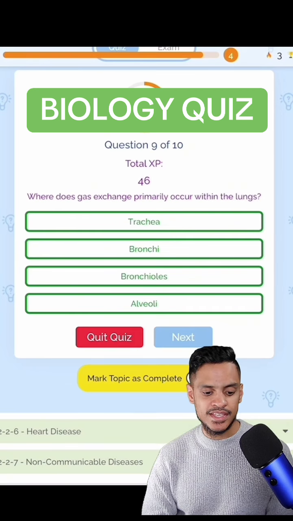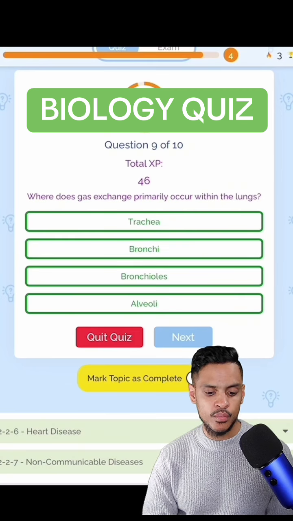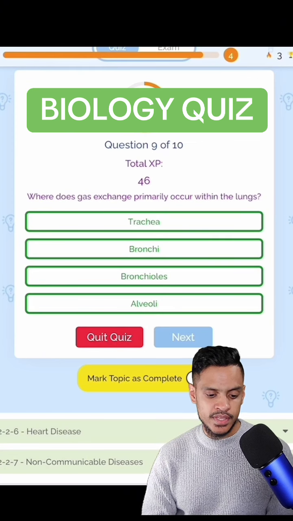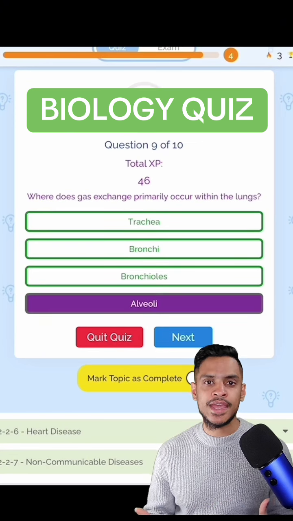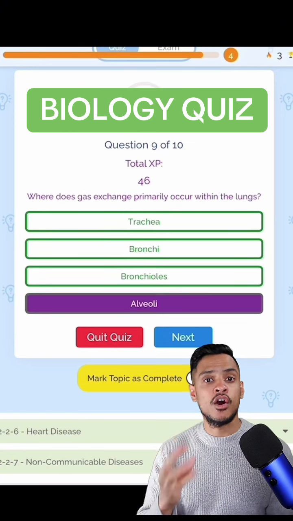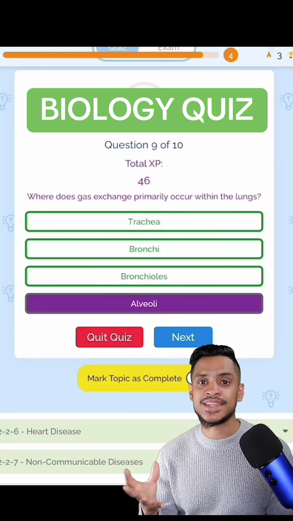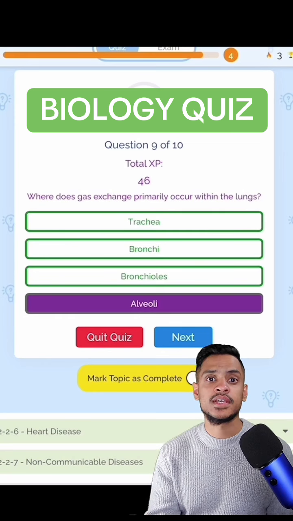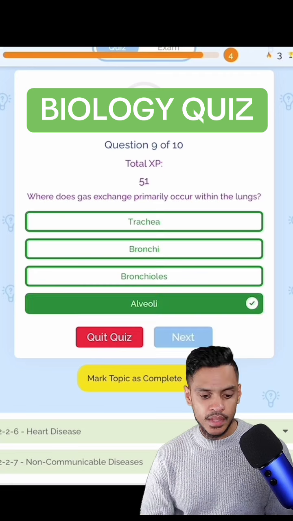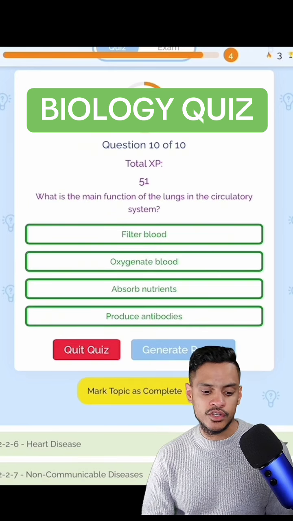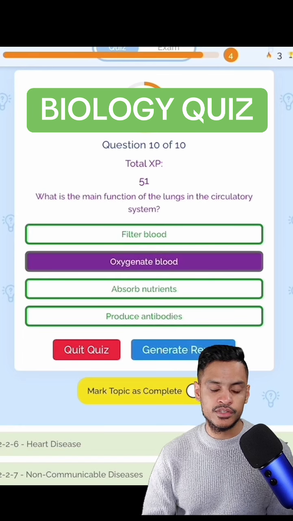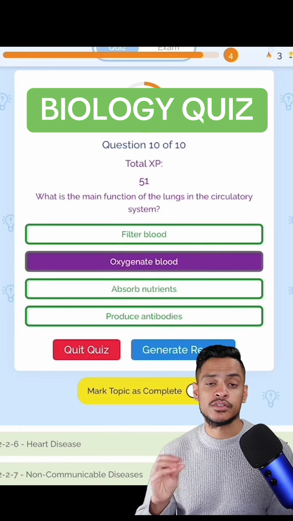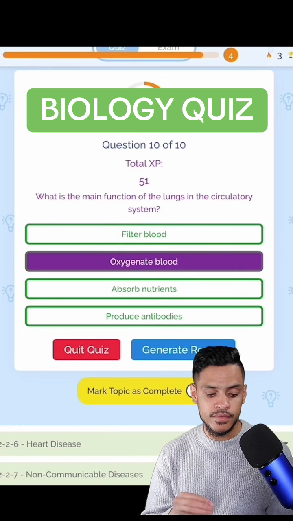Where does gas exchange primarily occur within the lungs? We would say the alveoli. Alveoli exchange gases, so it takes oxygen from the air into the blood and it takes out carbon dioxide from the blood so that it can be released back into the air. And final question, what is the main function of the lungs in the circulatory system? The whole point of lungs is to oxygenate the blood, so to add oxygen to the blood so that it can be pumped around to the rest of the body.